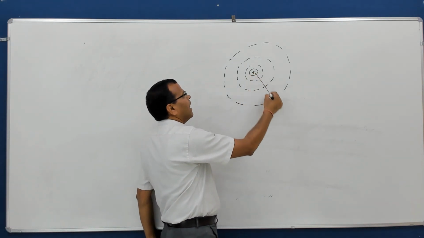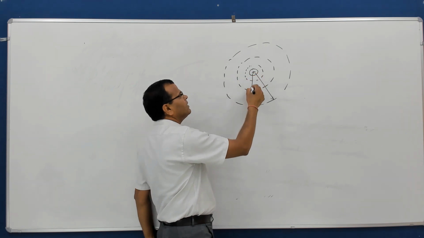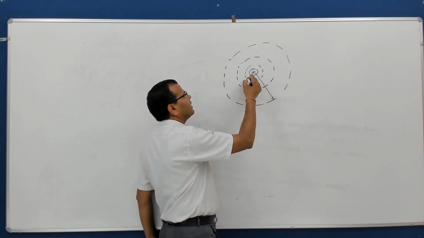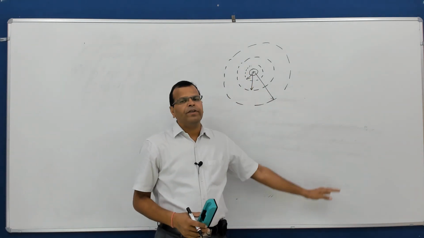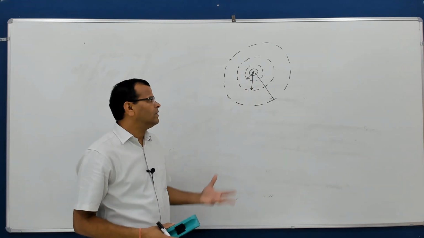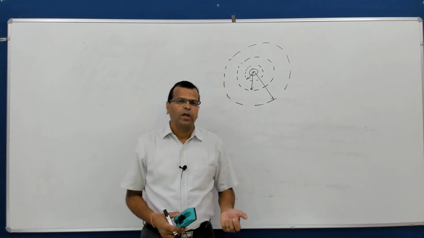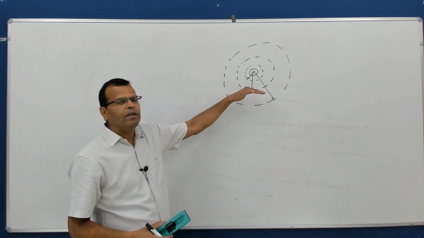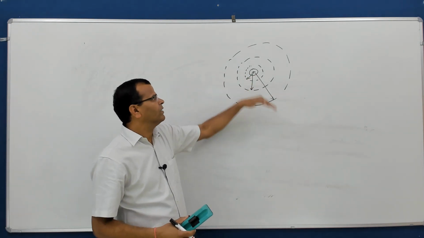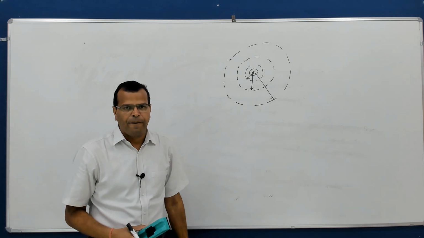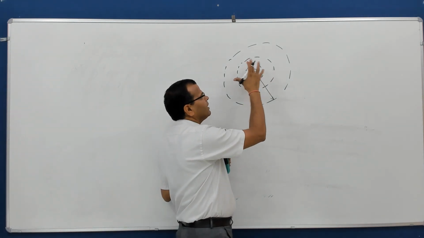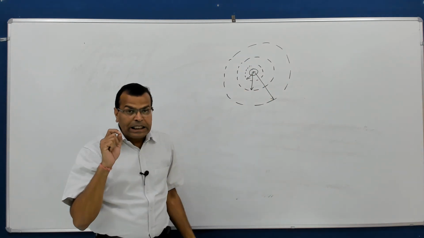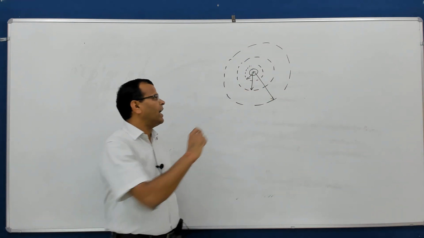This has some energy level, this has some energy level, and when we go to infinity, its energy level is almost zero. But when you move towards the atom, it will have certain energy levels. So when you have a single atom, we have discrete energy levels.